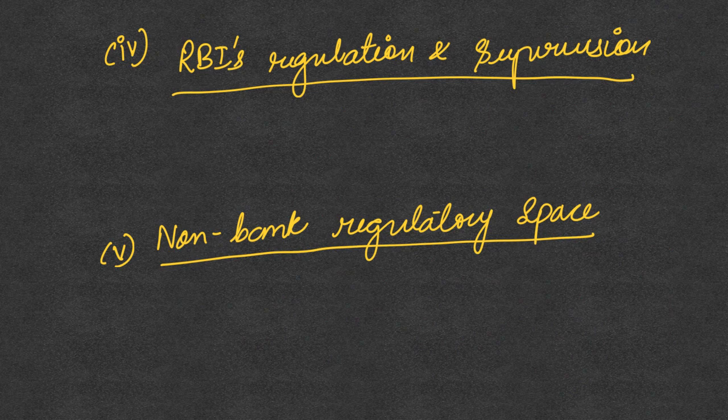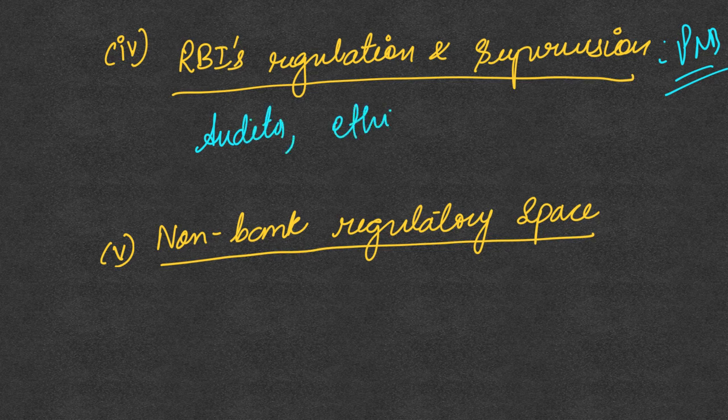Next, we come to the fourth issue, which is related to RBI's regulation and supervision. In the past, we have seen several scams in the banks, for example, recently the Punjab National Bank scam. This has given rise to questions about what role the statutory auditors need to play, that there has to be ethical conduct, and also that the banks will have to come out with a very robust risk management system.